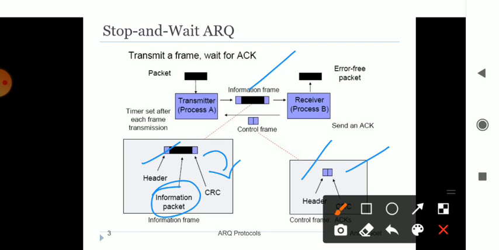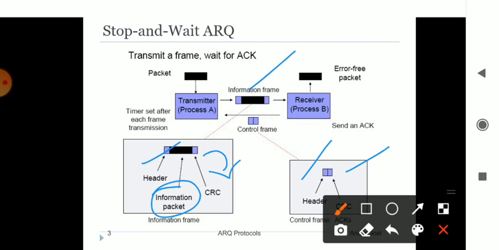Remember, when transmitting information from source to destination, the important thing is that it will have a transmitter, a receiver, an information frame, and a control frame which controls the information and gives an acknowledgement to the other end. When the information is being passed from source to destination, it should be error free.